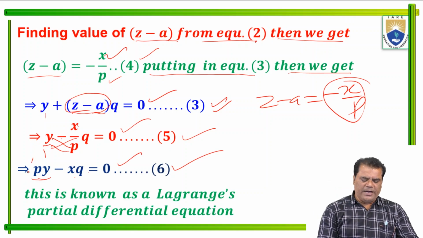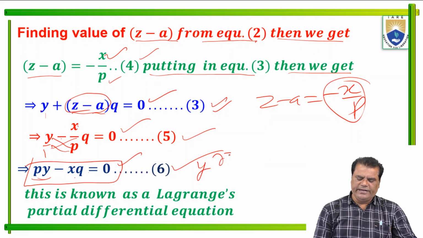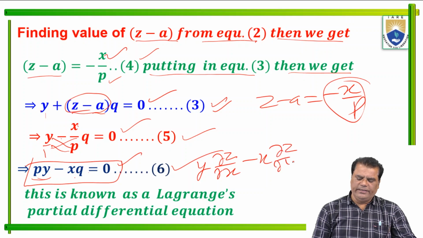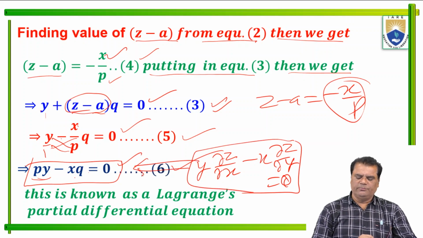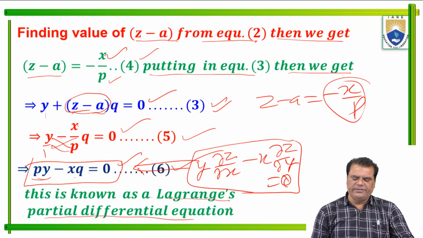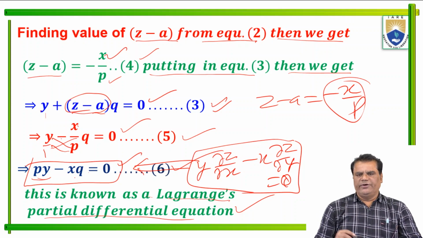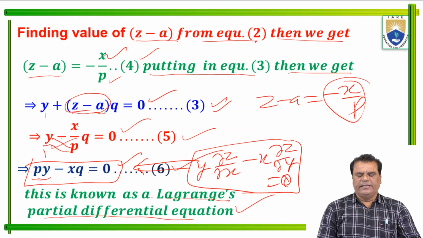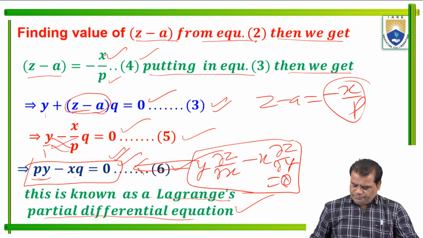So this is a partial differential equation. We can write it as y ∂z/∂x minus x ∂z/∂y equal to 0. This is the same as the previous form, and it is known as a Lagrange partial differential equation. This is how it is formed: if the given function is this, then we get this differential equation with the help of the given relation.